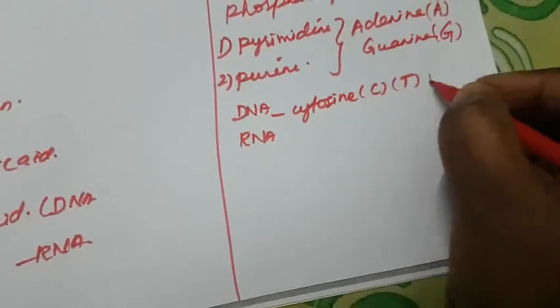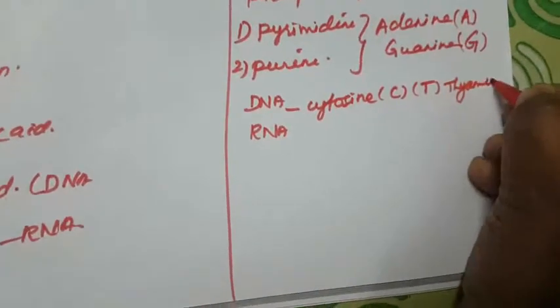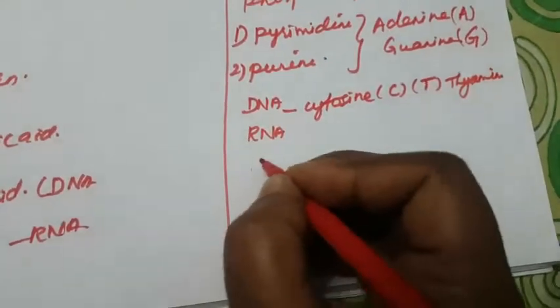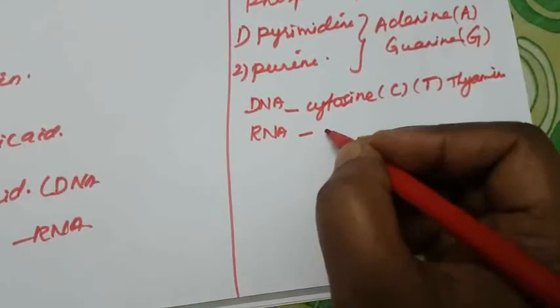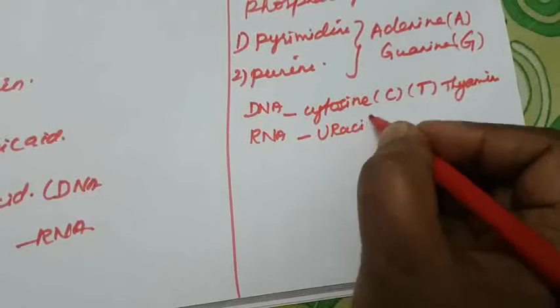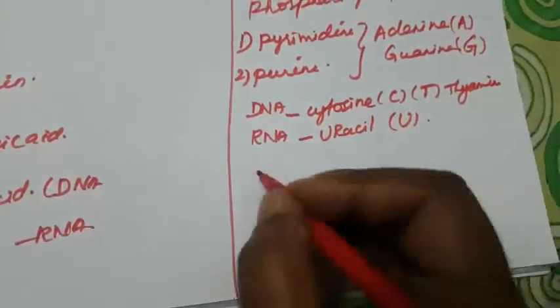In RNA the only difference is uracil, U, which is present in the RNA.